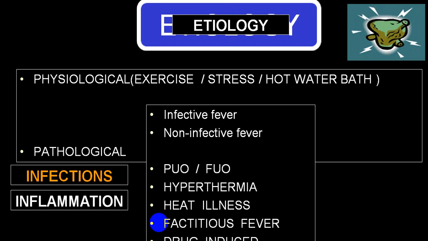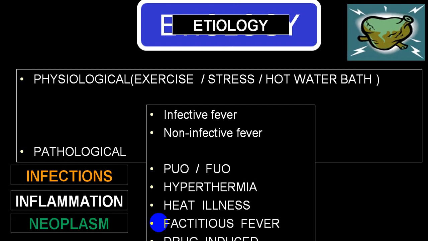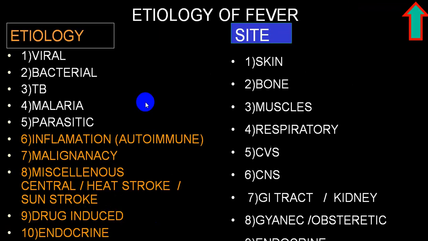So we always divide into two big groups, infective pathophysiology and non-infective pathophysiology, or we call inflammation, and then neoplasm, we call that as non-infective pathophysiology. So infective pathophysiology will be viral, bacterial, tubercular, malarial, parasitic.